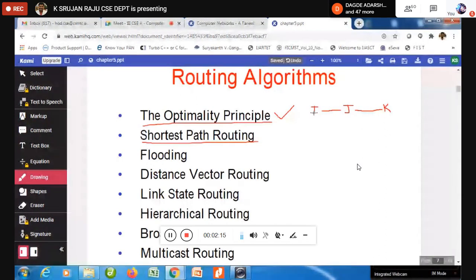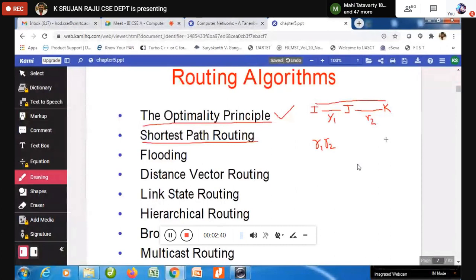So then I'm going to name this I to J as R1, J to K as R2. And I'm going to talk about R1, R2 as the optimal route, where this J and K are also following the same path.